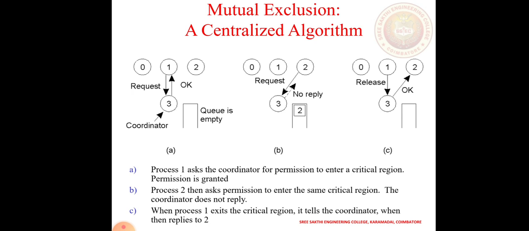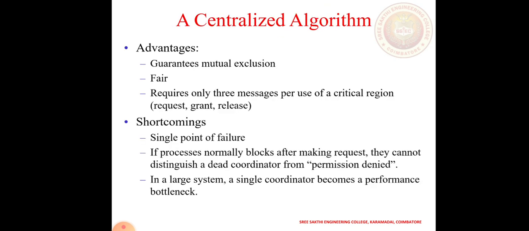Process 1 asks the coordinator for permission to enter the critical region. Permission is granted. Process 2 then asks permission to enter the critical region. The coordinator does not reply. When process 1 exits the critical region, it tells the coordinator, and the reply comes back.